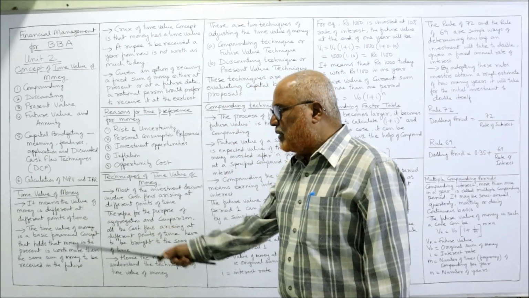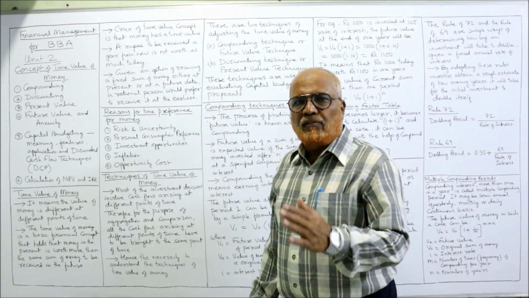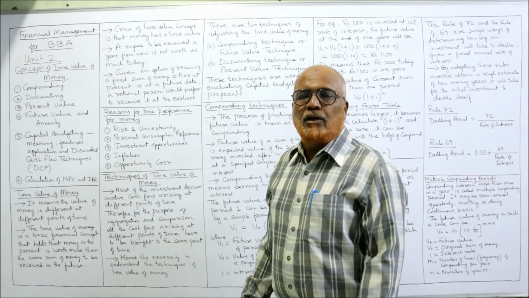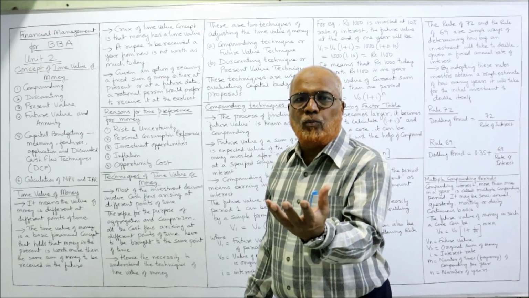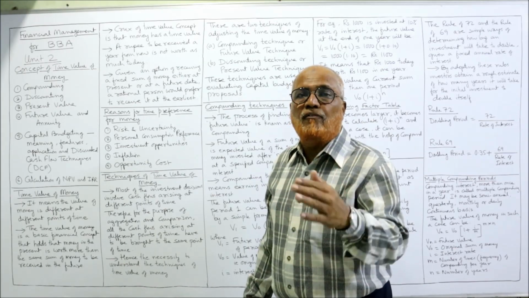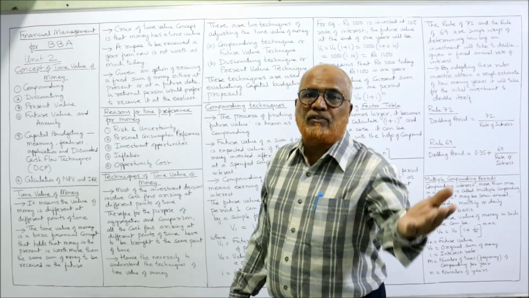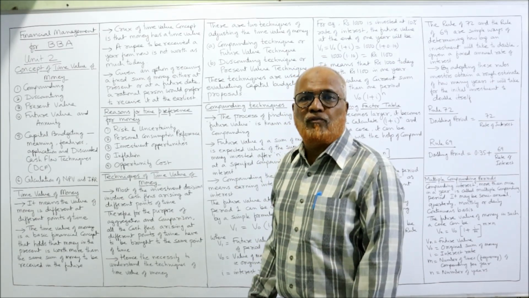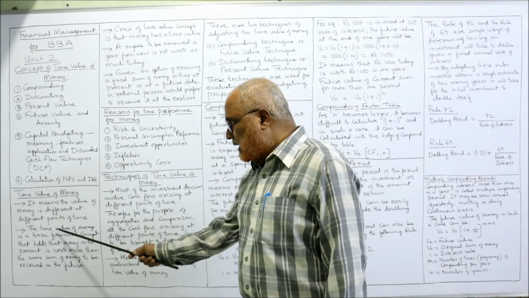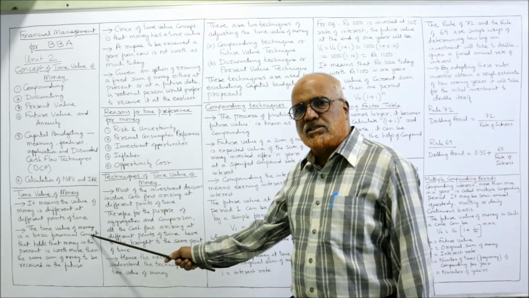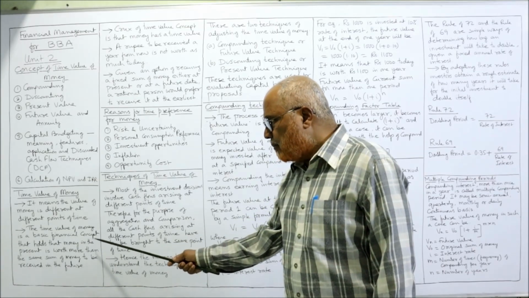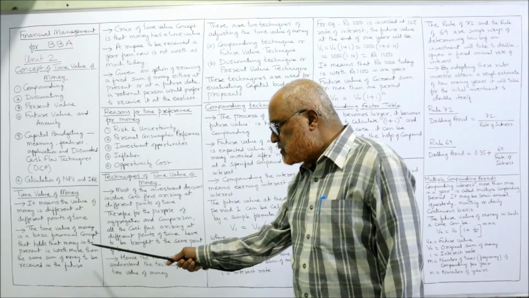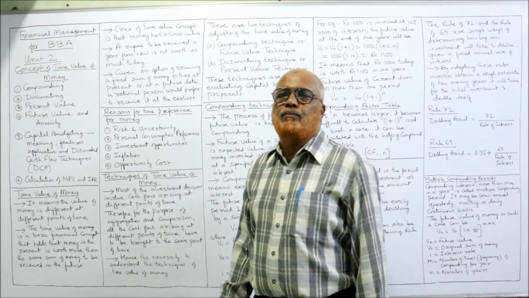So it means the value of money is different at different points of time. Today, 1 lakh rupees is worth more than 1 lakh rupees after 5 years. The purchasing power will come down due to a number of reasons. Now, the time value of money is a basic financial concept which holds that money in the present is worth more than the same sum of money to be received in the future.